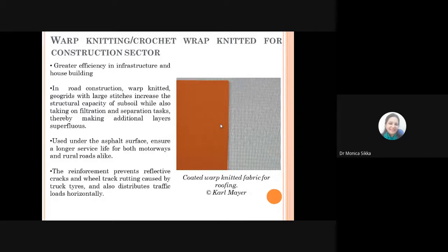You don't only have to have a support below, you also need the kind of structural integrity for filtration and separation of soil and rocks and water from the top of the road. So these kind of warp knitted constructions are being employed under the asphalt surface that actually ensures the longer life for both the motorways and the other road constructions where you use them. The reinforcement that is used prevents the reflective cracks and wheel track cutting caused by the truck tires.